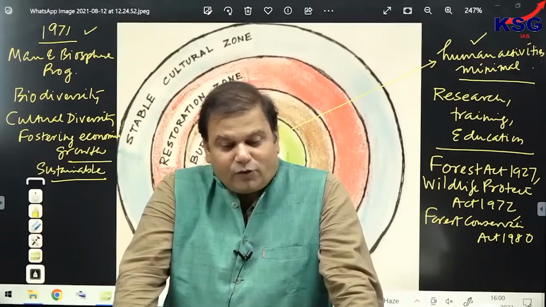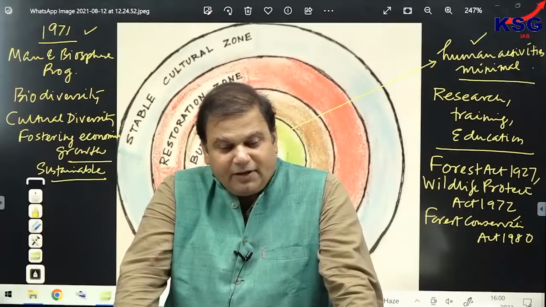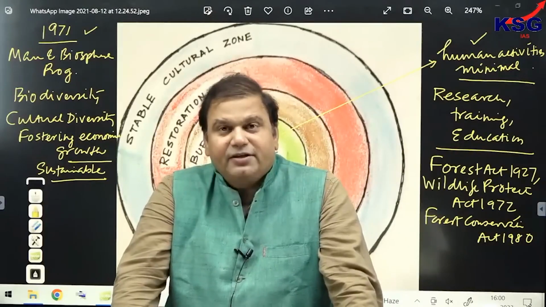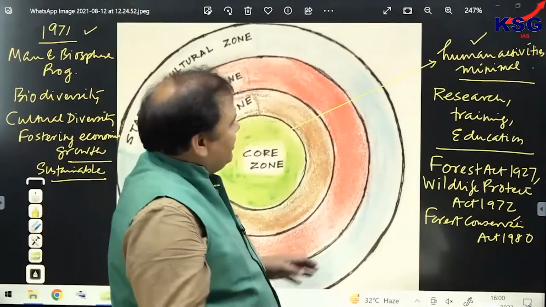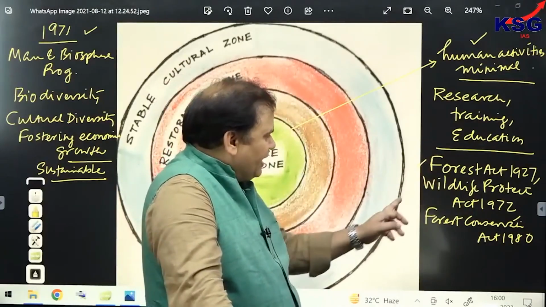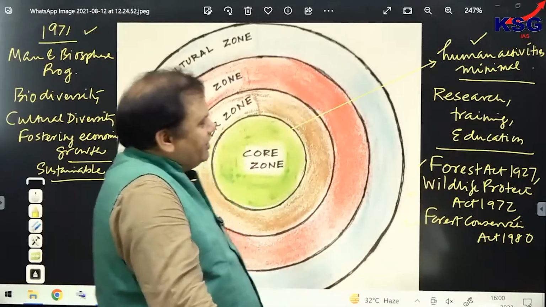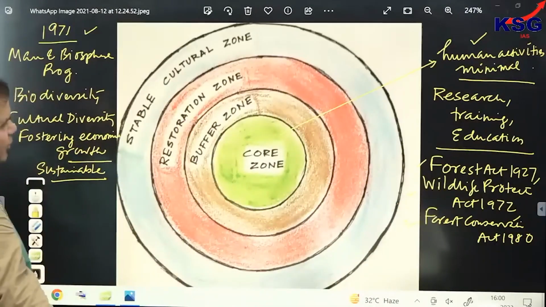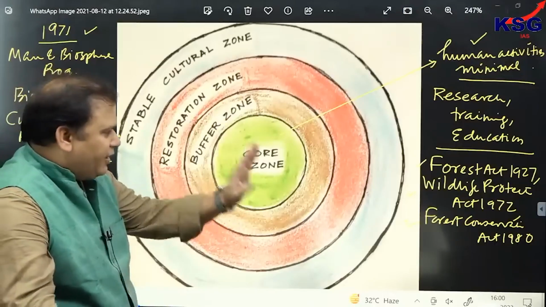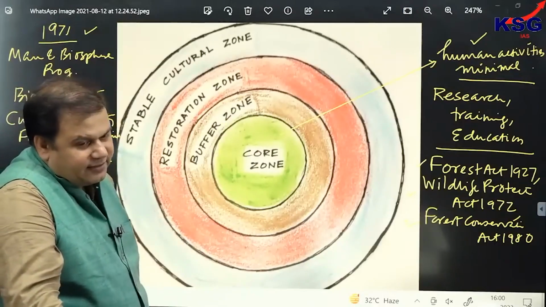Let's see to what extent we can cover. I'll try my best to cover the maximum. Clear? So in this area, Forest Act 1927, Wildlife Protection Act 1972 and Forest Conservation Act 1980, there are 3 acts responsible for governing or regulating human activities in this area.